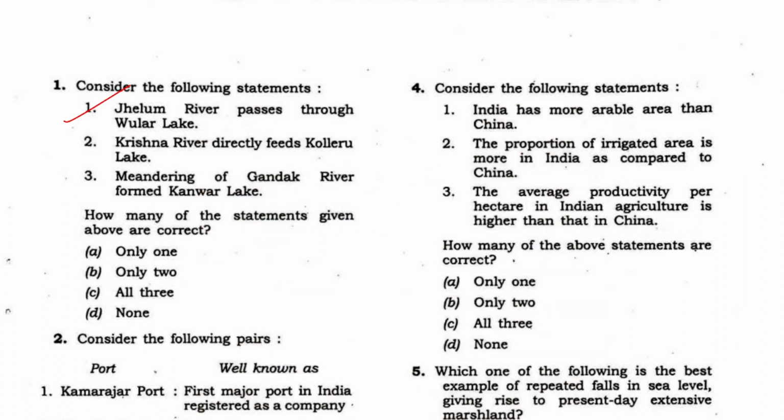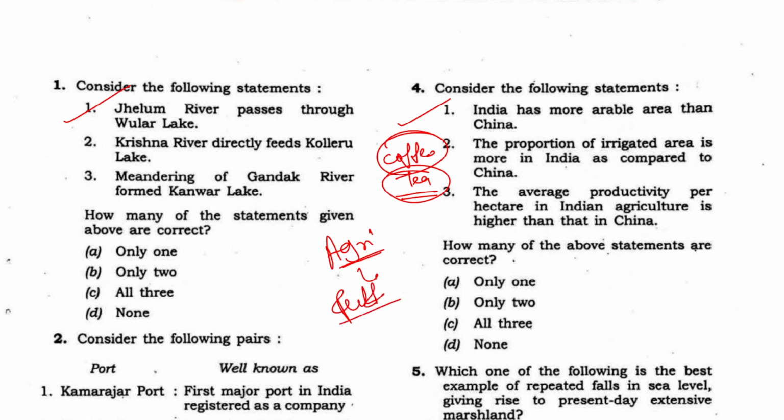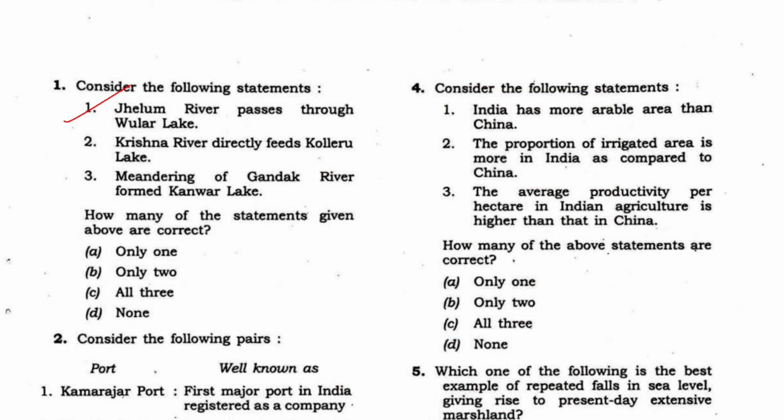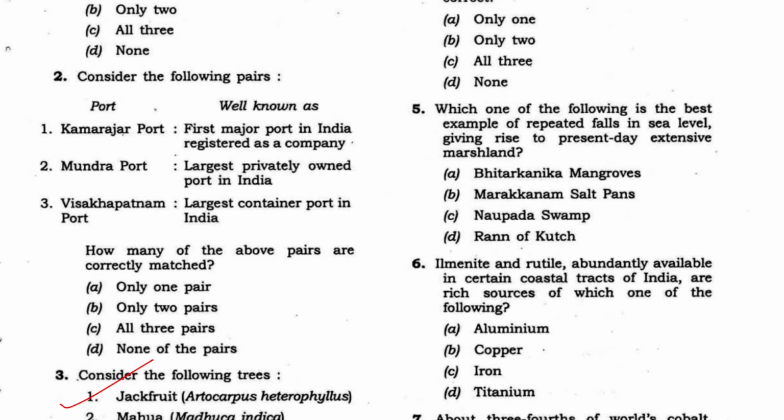The tobacco. So all of these: tobacco, coffee and tea. There have been questions on the Tea Board, Coffee Board. So in agriculture you take care of that. Rubber is also very important here, the rubber production. Rubber, cotton, tea, rice, coffee, all of these things you must take care of. Okay, next one, let's see very quickly.